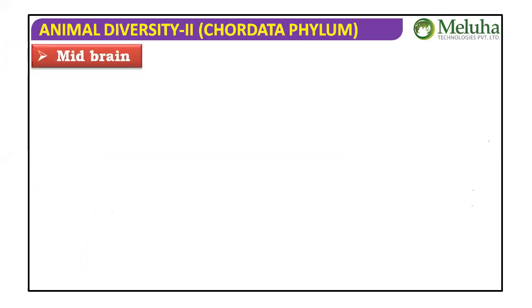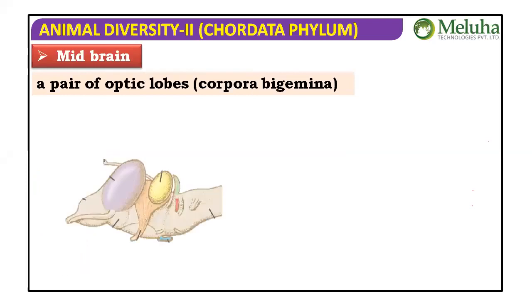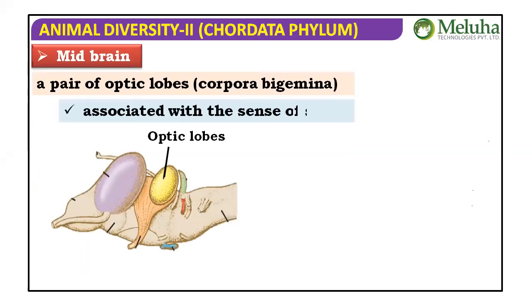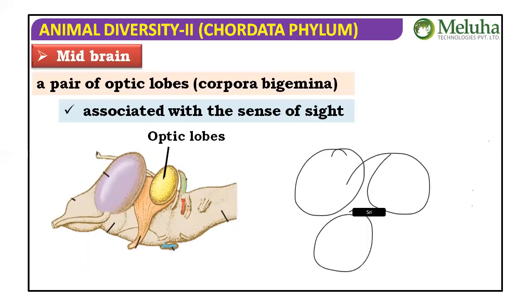Let's talk about the midbrain. Forebrain: olfactory lobe, cerebral hemisphere, and diencephalon. The midbrain includes optic lobes. There are two optic lobes we can see here, which are associated with the sense of sight. If we come to the human being, we have four optic lobes, called corpora quadrigemina. Here, only two optic lobes we can see.